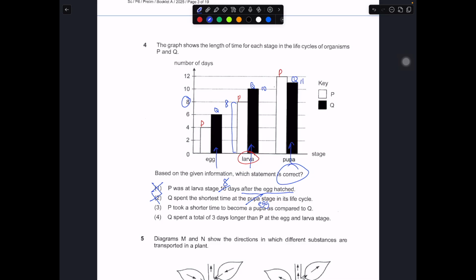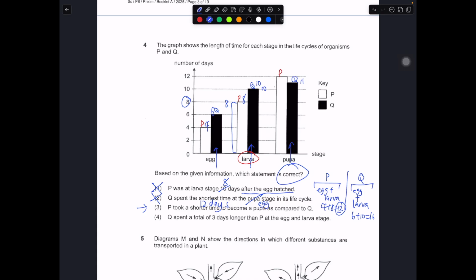So wrong. Okay, for number 3, P took a shorter time to become a pupa as compared to Q. So in this case, how do we do this? We have to combine the egg and the larva stage. We calculate the days, then we compare with Q. We calculate the days, egg and larva stage, then see whether this statement is correct or not. So P, it's about 4 days, then 8 days. So 4 plus 8, so it's about 12 days. Q is about 6 plus 10, 16 days. So P indeed took a shorter time, because it took about 12 days to become a pupa as compared to Q.